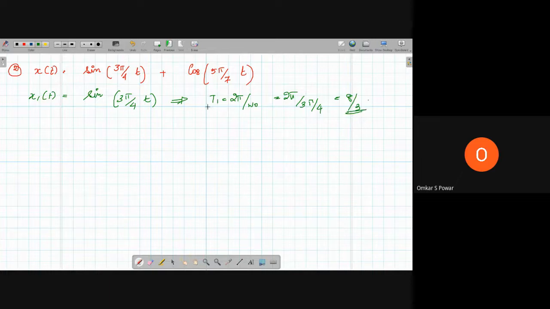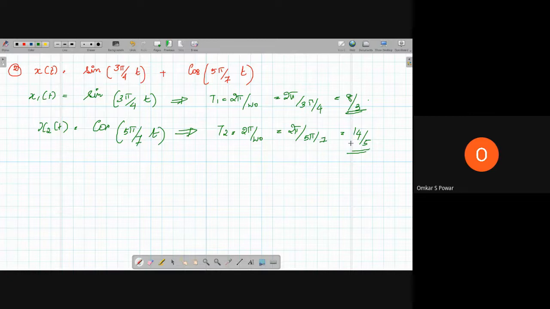So this is T1. For T2, x2 of t is equal to cos of 5 pi by 7 into t. For this one, period T2 is equal to 2 pi by omega naught, which is equal to 2 pi by 5 pi by 7, which is equal to 14 by 5.